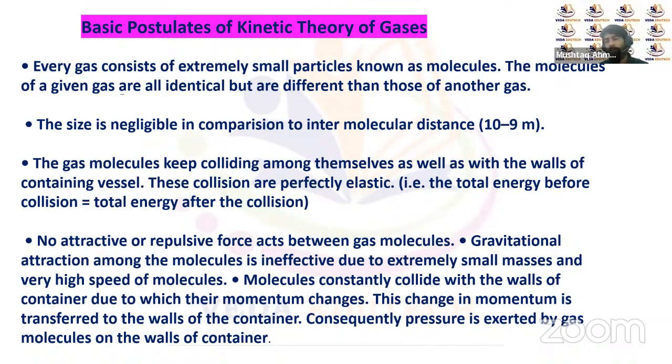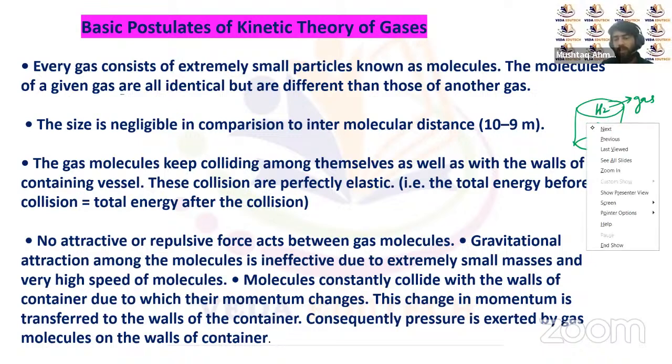And the third important postulate is that since we know that gas molecules are in random motion, in random zigzag motion, if some amount of gas, let's suppose hydrogen gas, H2, is placed in this container, then the molecules of this hydrogen gas will be in a random zigzag motion.